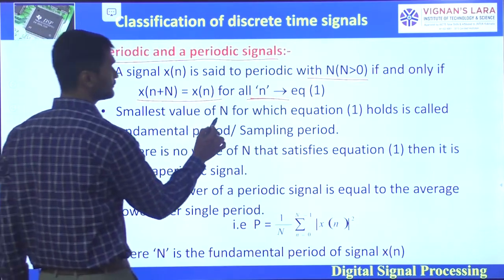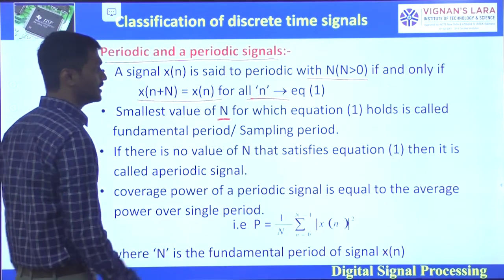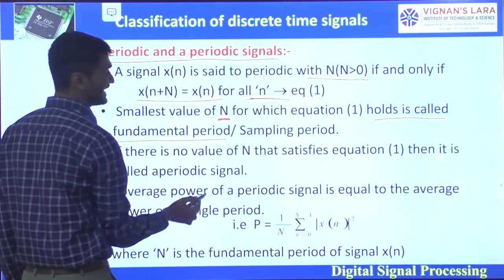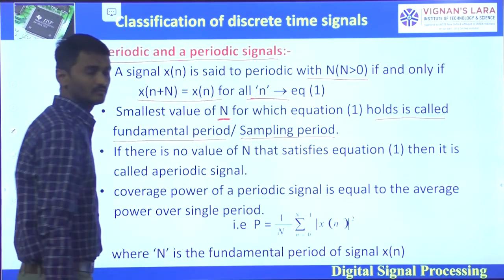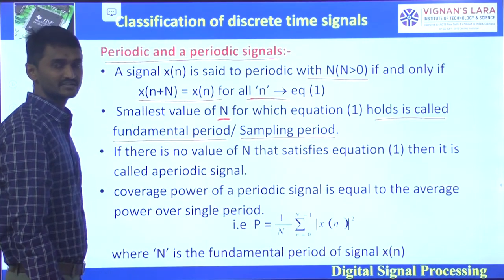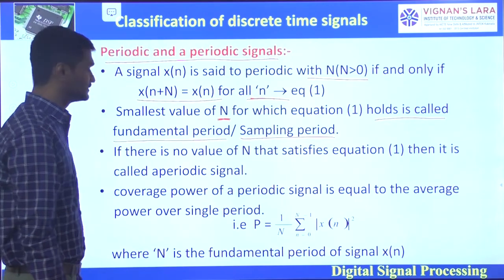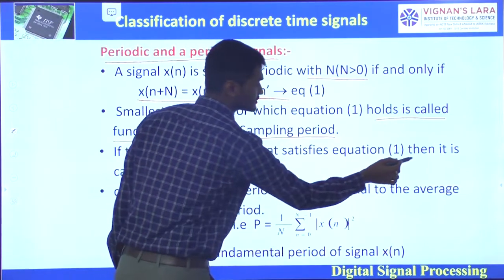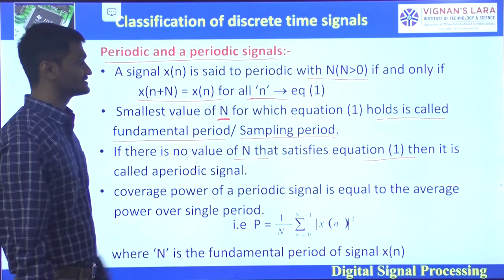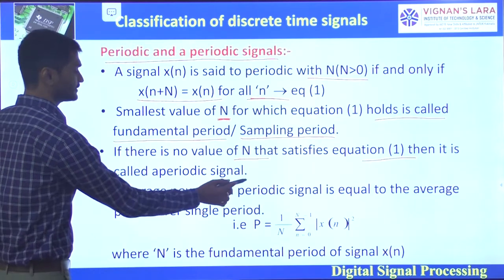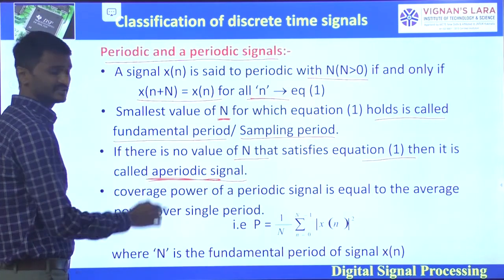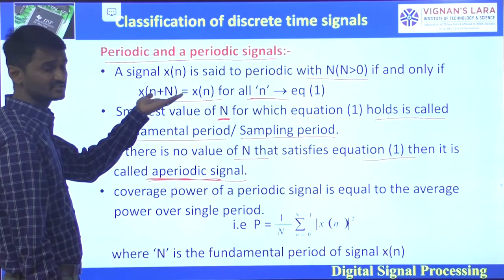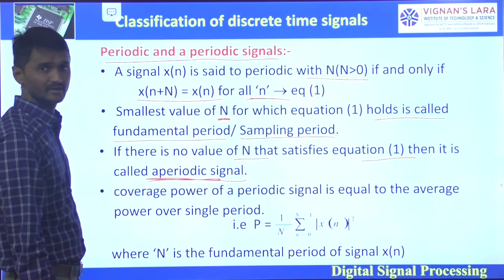The smallest value of N for which equation 1 holds is called the fundamental period or sampling period, that is capital N. If there is no value of N that satisfies equation 1, then the signal is said to be an aperiodic signal.